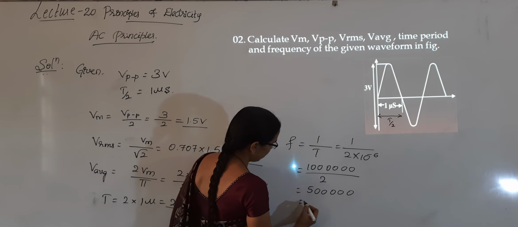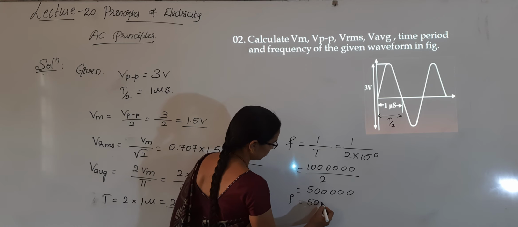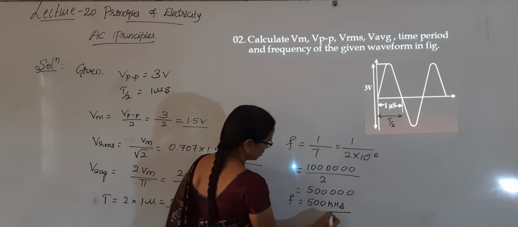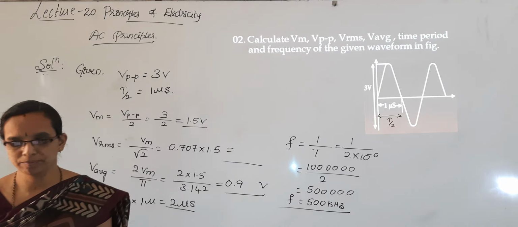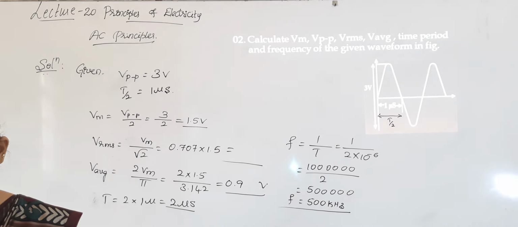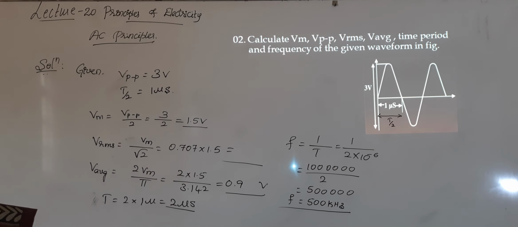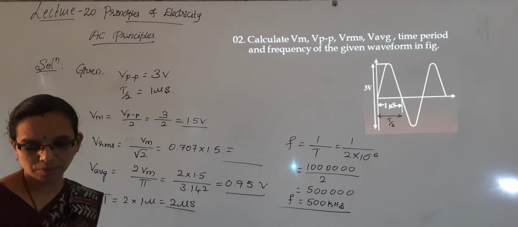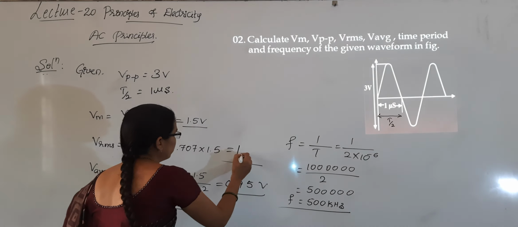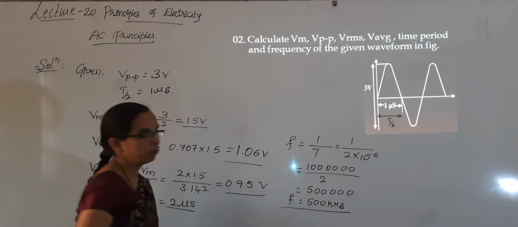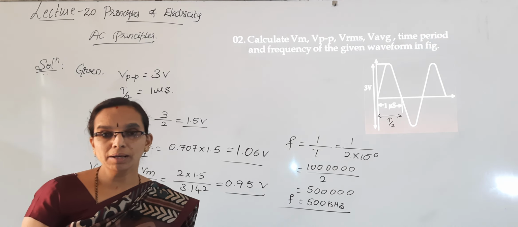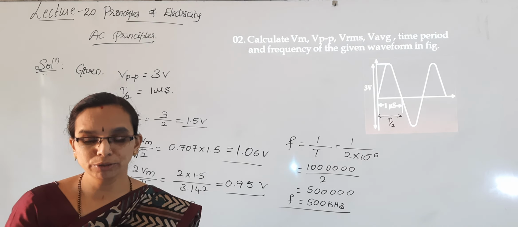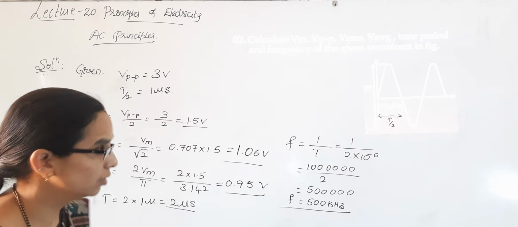That is 500 kilohertz is the frequency. It is 0.95 volt V average, and Vrms will be around 1.06 volt. You people will be having calculators with you. Please calculate and put the answer. Okay.